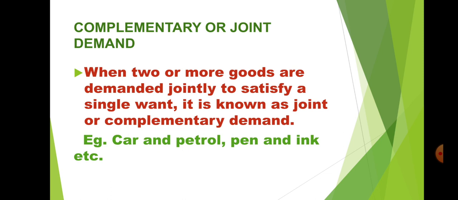Now, this point says that if you are demanding only one commodity, that will not satisfy your needs. So, what you have to do is, along with one commodity, you have to demand another commodity also, then only your need can be satisfied.